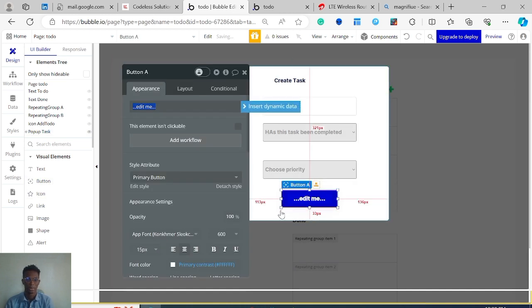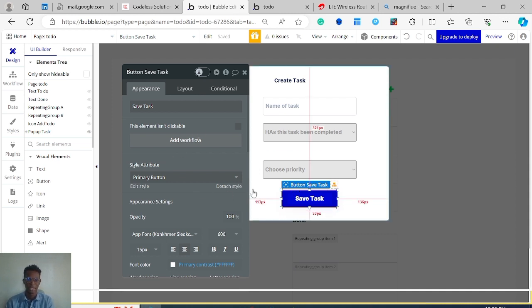I'm going to put this button in here, and I'm going to put the text on it, save task. So you see now that we're just dragging the elements we need, we're adding workflows on it, and we're creating a web application without even breaking a sweat. That's the power of no-code.